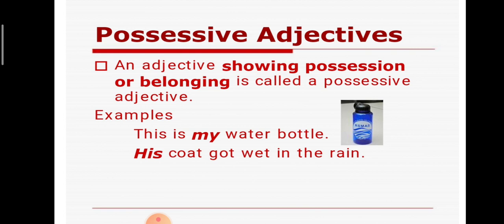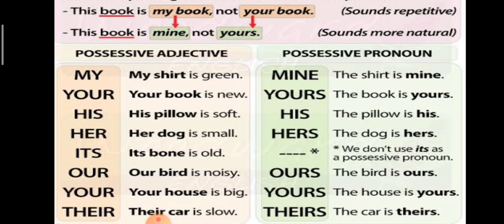So, this is my bottle. His coat got wet in the rain. This is my bottle that belongs to you. That is his coat. It belongs to him. You're specifically mentioning that it is being possessed by him or her or yourself. An adjective that shows a possession or belonging is called a possessive adjective. Shall I go on with the next?